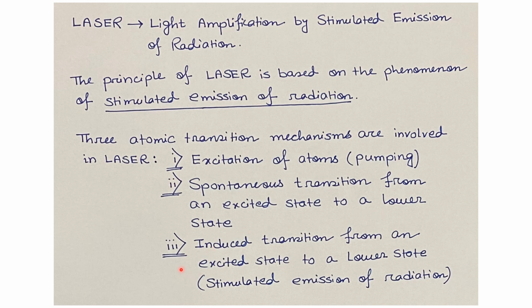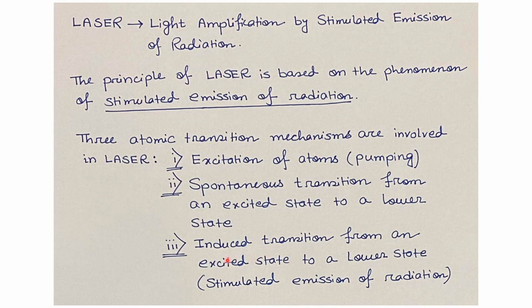Now the third one is induced transition from an excited state to a lower state, which is known as stimulated emission of radiation. This phenomena, induced transition, is completely different from spontaneous transition. The spontaneous transition is a completely random process. We don't have any control over it.